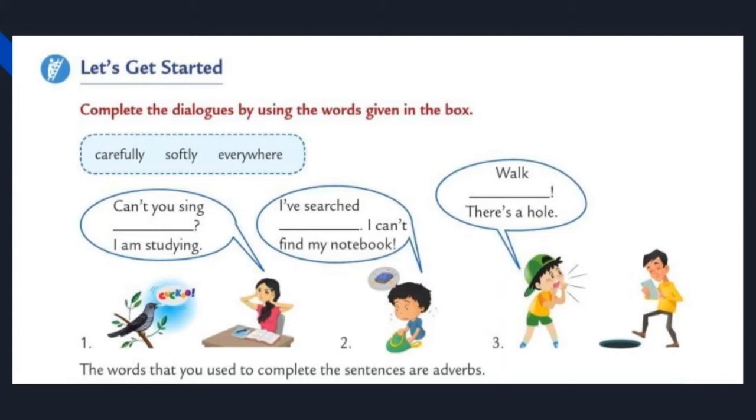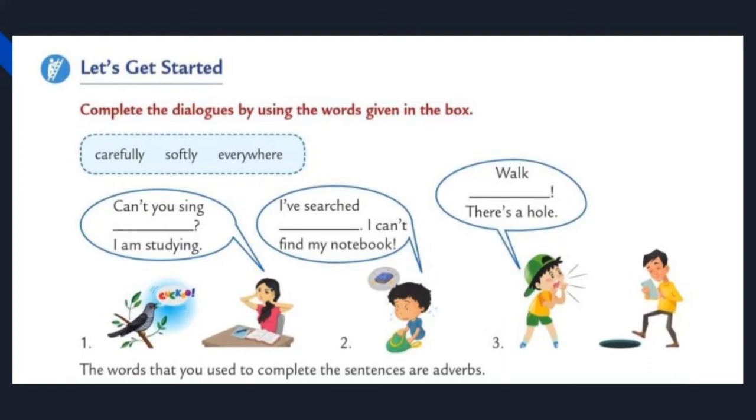Look at the first dialogue. Can't you sing? Dash. I am studying. Three options are there. Which one is suitable for the first dialogue? Yes, you are right. Can't you sing softly? I am studying. Okay, let us move to the second dialogue.